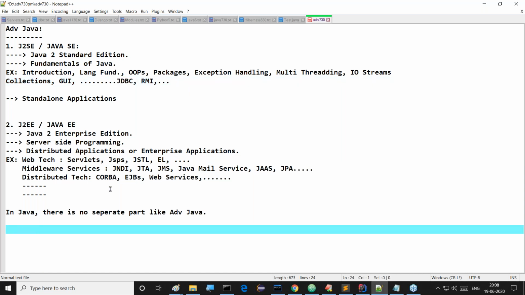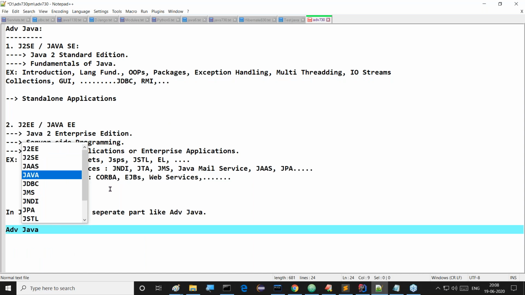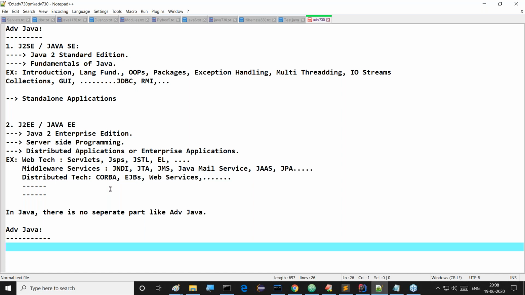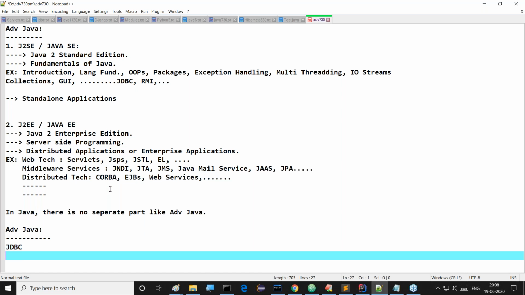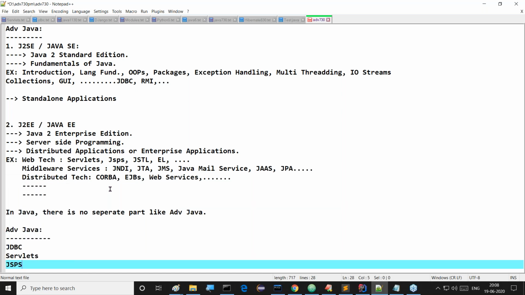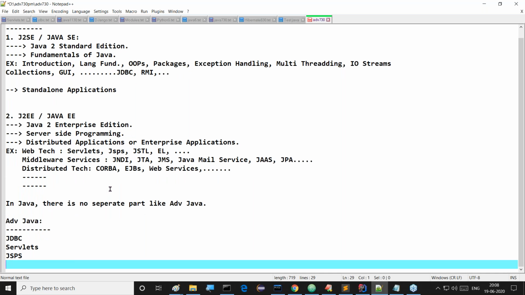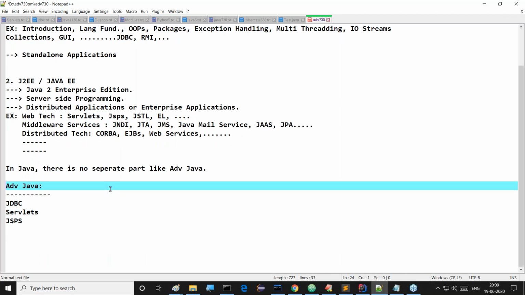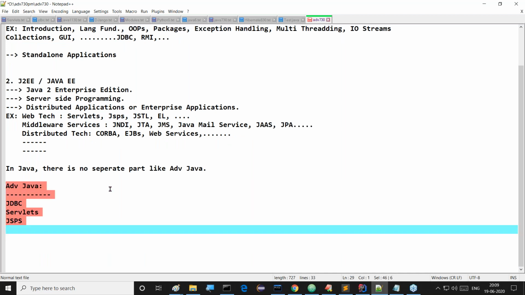And finally, they formed a separate course called advanced Java. Under this advanced Java, they prepared the syllabus: JDBC, and the next one Servlets, and the next one JSPs. They prepared these concepts, and finally formed a separate course with these three topics. That course is advanced Java. That's it. This is the history of advanced Java.